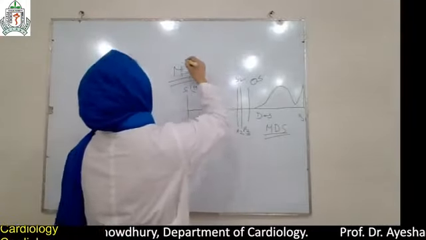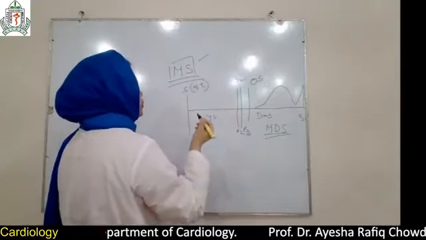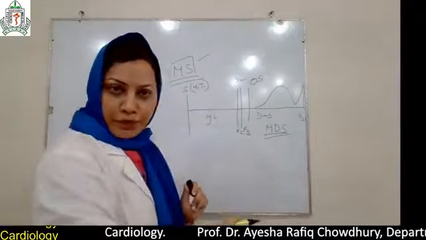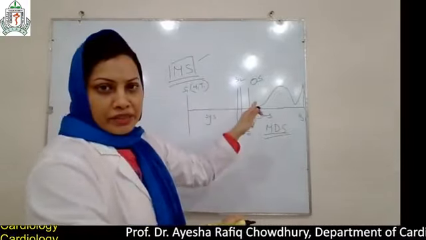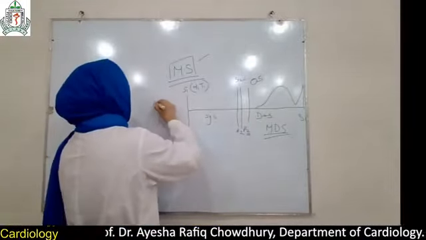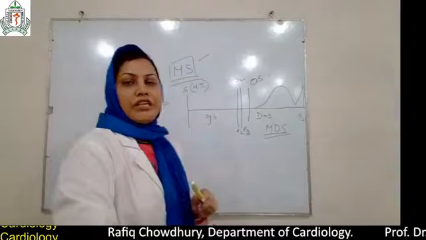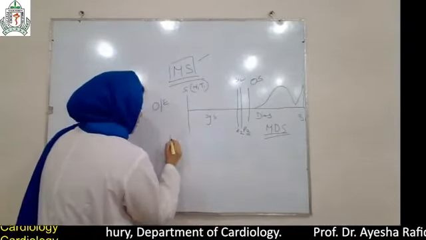For a written exam you should know the causes of mitral stenosis, then the signs and symptoms of mitral stenosis, and these examination findings. Next, what investigations do we usually do?